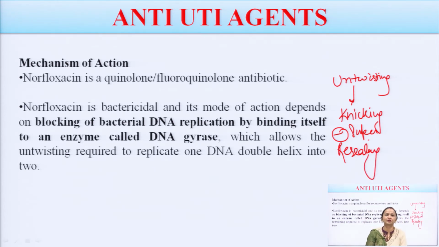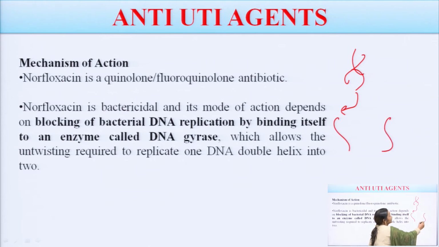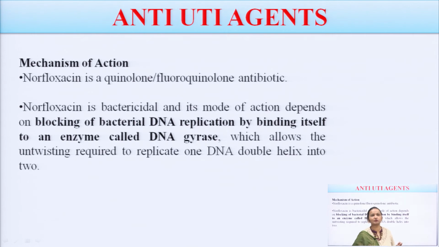So it is binding to DNA gyrase and allowing the untwisting, which is required to replicate one DNA double helix into two. Again I am telling you the same thing: one DNA of bacteria is like this, and it has to give rise to these strands. So what will happen? If it is binding to DNA gyrase, then this will not occur.